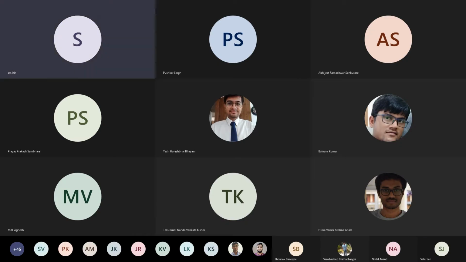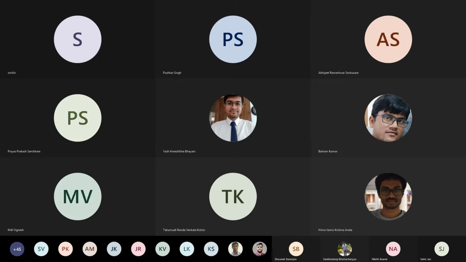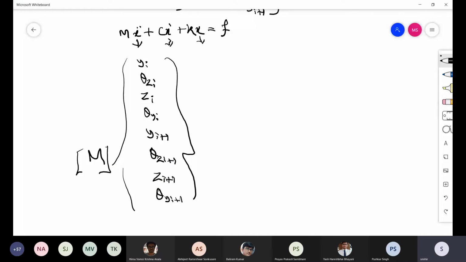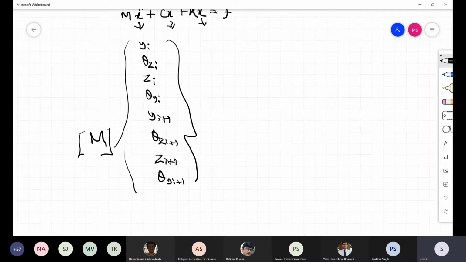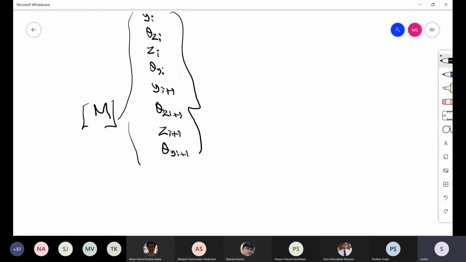Coming back here, in general we got the mass matrix, which is 8 by 8. Combining B minus omega G gives the damping matrix.